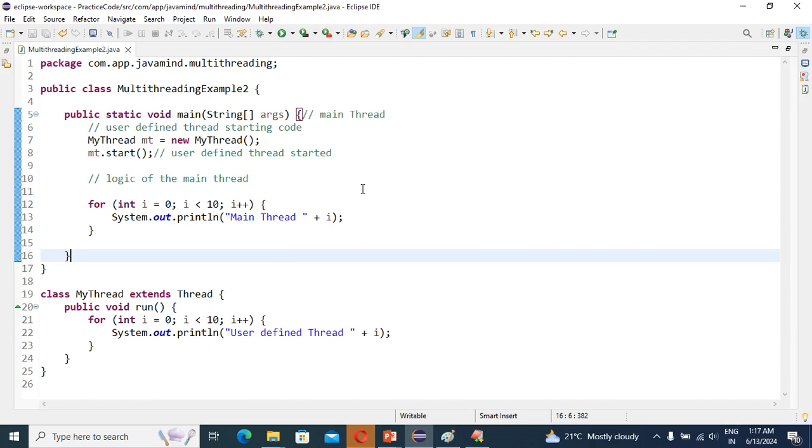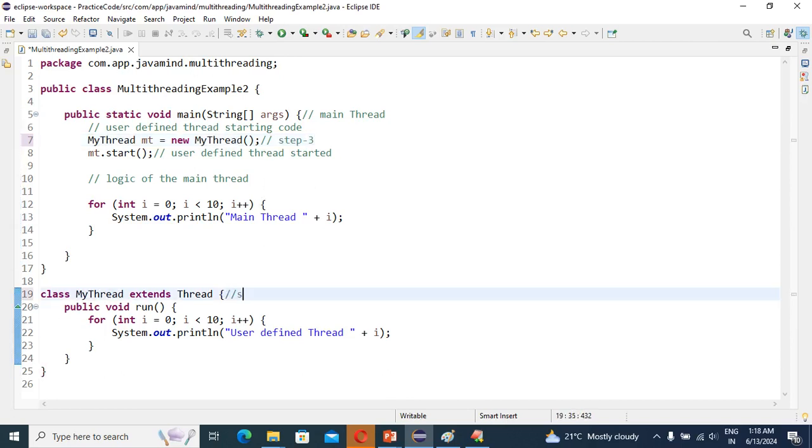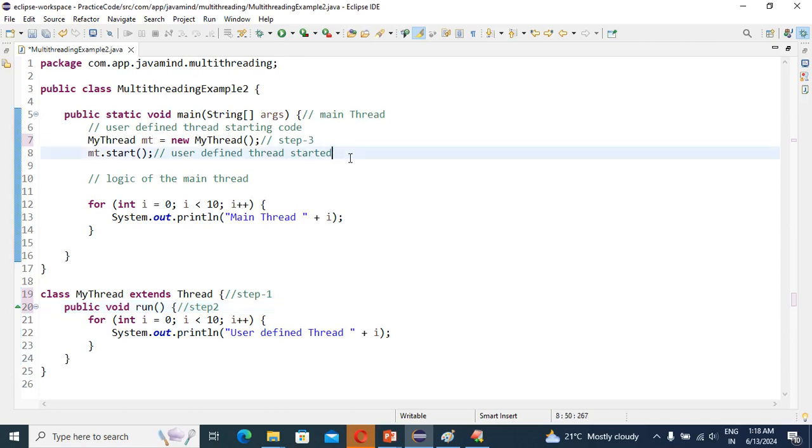So that's why step number third. Also you can write, guys, this is step number third, right? Step third. And this is step 1. This is step 2. And that is step 4. This is step 4, guys, right?